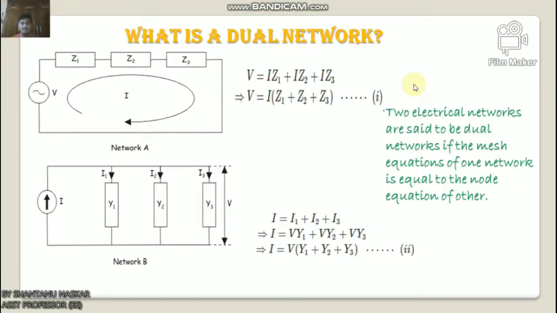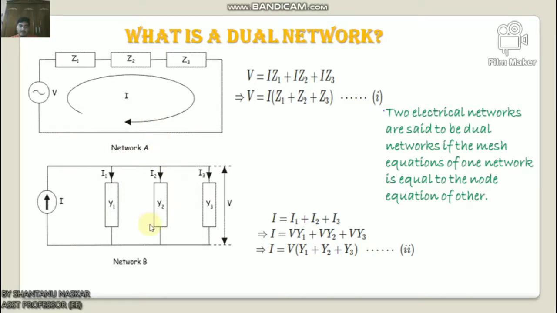So let us discuss what a dual network is. Two electrical networks are said to be dual networks if the mesh equation of one network is equal to the node equation of the other. So dual networks are based on KCL and KVL. Here network A and network B are dual networks.